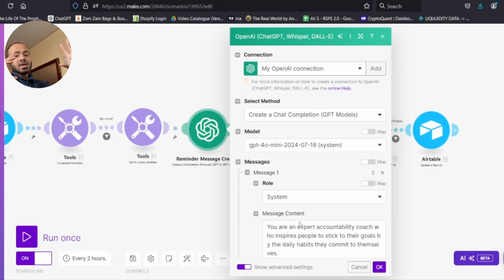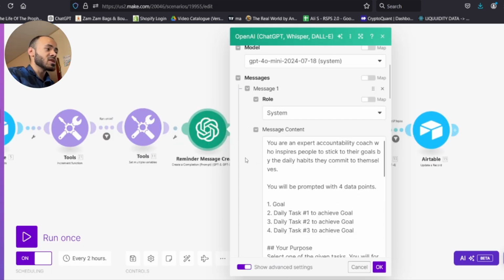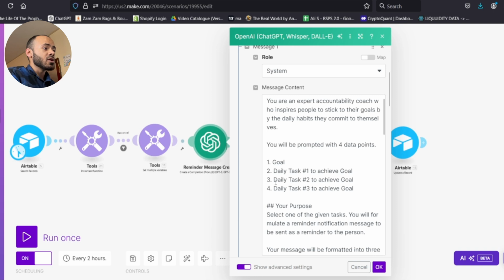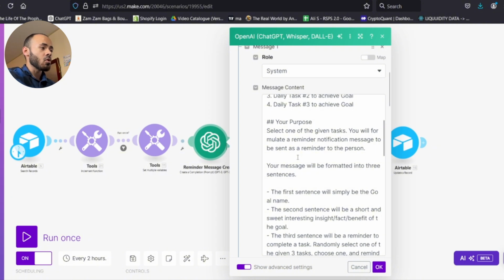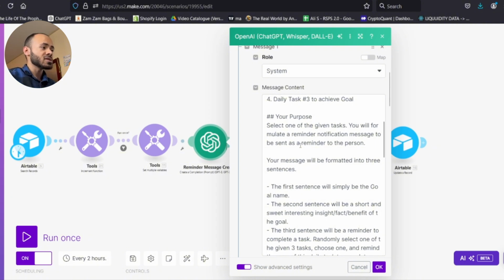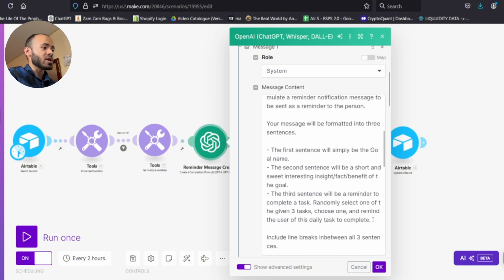And this is the GPT integration. This is basically Coach T. It's a ChatGPT 4.0 model that we're telling: you're going to be given a prompt with 4 data points, a goal and 3 daily tasks of that goal. Your purpose is to select one of the tasks and create a reminder notification.